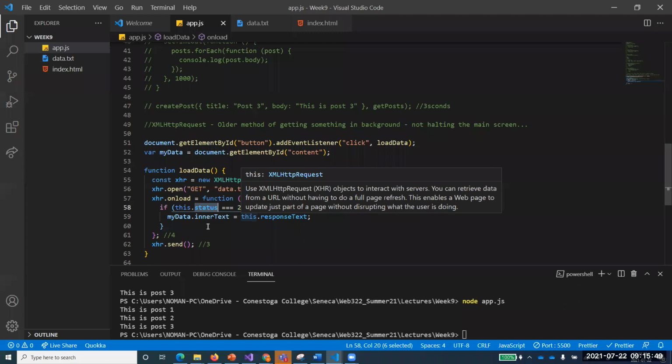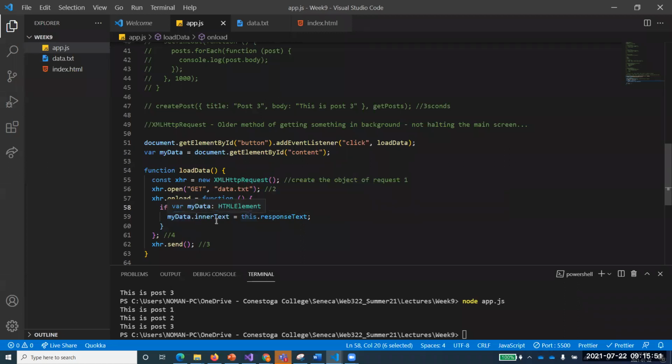right? So if it is successfully received, make my data dot inner text. What is this my data? My data is my content div. You remember, you can call it my div as well. I'm taking that div data and printing that into my data dot inner text, just go and print that this dot response text. I hope that makes sense to everyone.